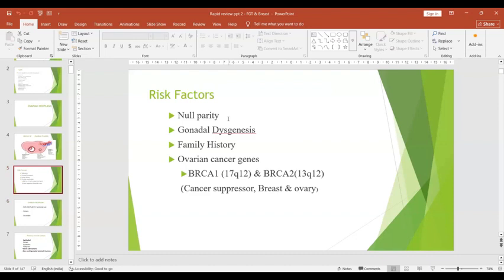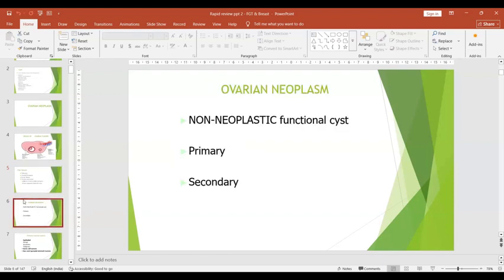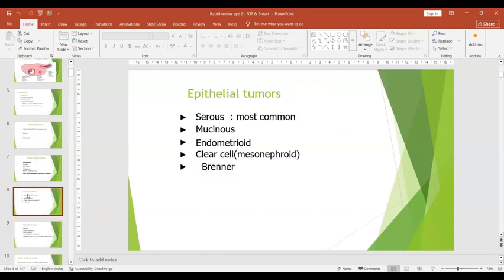As per the ovarian tumor, risk factors considered will be gonadal dysgenesis, nulliparity, family history, and association with the BRCA gene mutation or any tumor suppressor gene mutation, which can be associated with the breast as well as with the ovary, or sometimes with the endometrium. Then I'm not going into the non-functional.